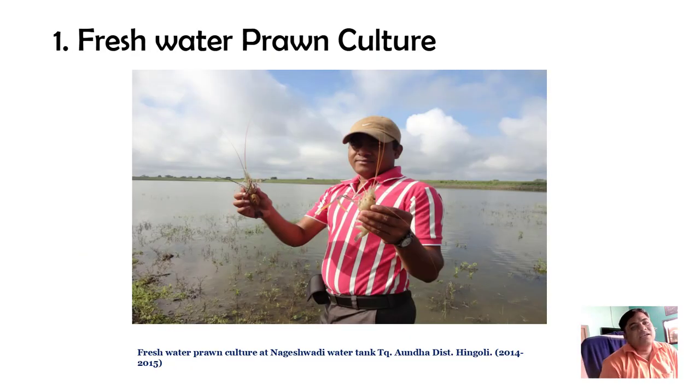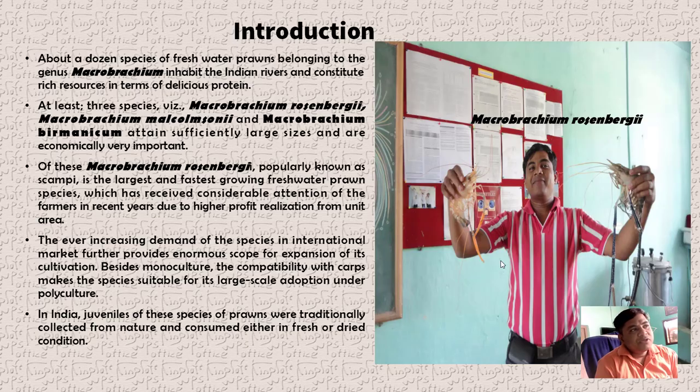You just see in this picture in my hand, you will see the freshwater prawn, which was cultured by a fish farmer from the Nageshwari water tank, Taluka Aundha, district Hingoli. The place I visited in 2014 and 15, where in this water tank the freshwater prawn, Macrobrachium rosenbergii, is cultured by the farmers. Okay, so we know the freshwater prawns.